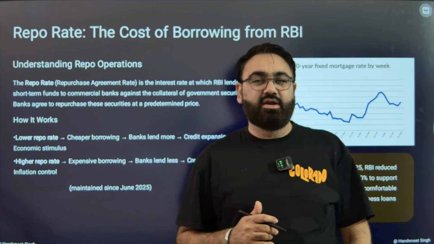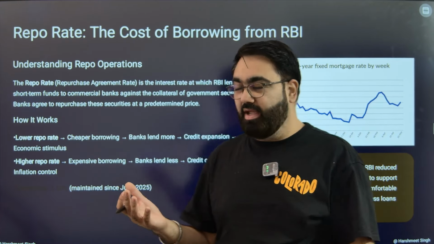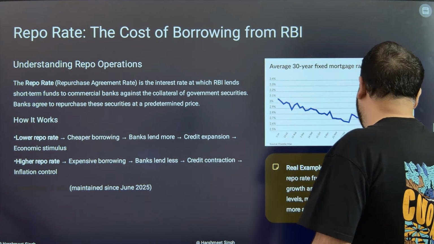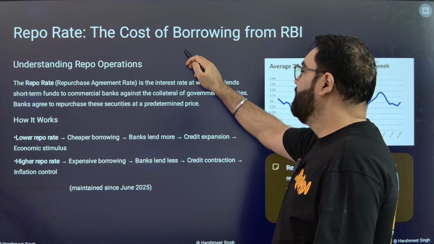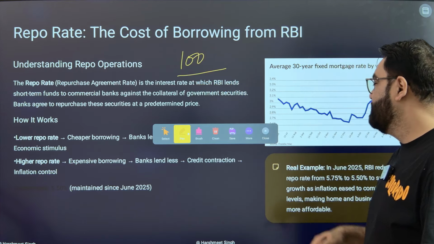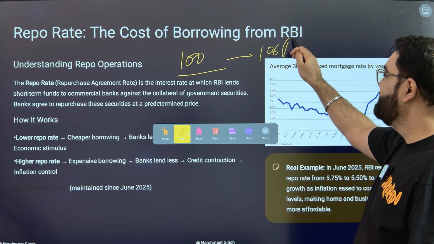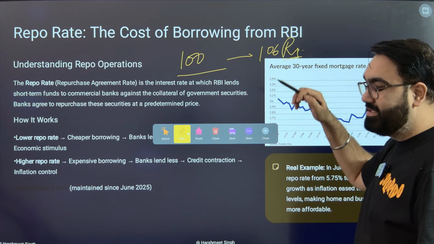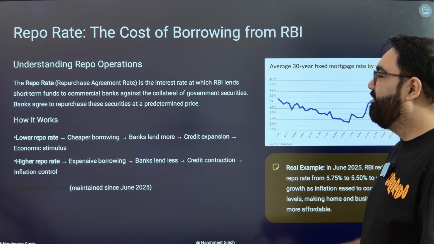The government security it gave to RBI, it is repurchasing that and it has to give a rate of interest to RBI. So if RBI, for example, let's say gave 100 rupees to the bank, RBI has to get more than 100. That is how they will earn. So if the banks take 100, RBI says when you give back, give me 106 rupees. So it will be 6% repo rate. That is RBI's way of earning.